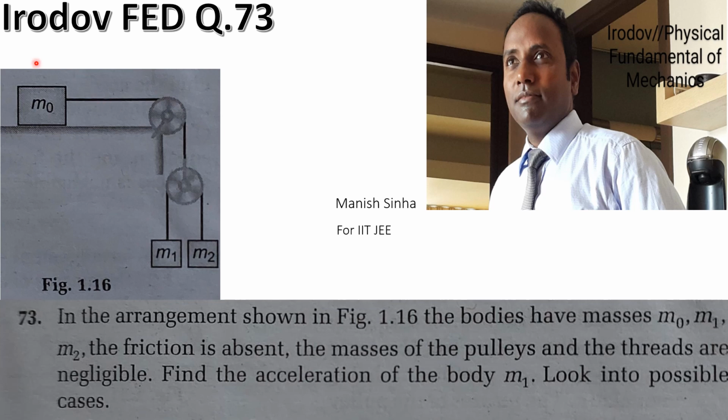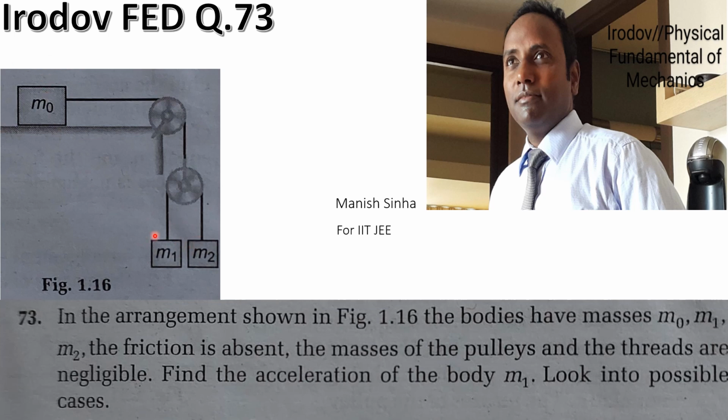Hello everyone. This question has been taken from Irodov, Fundamental Equation of Dynamics, question number 73. The question goes like: in the arrangement shown in figure 1.16, the bodies have masses m0, m1, m2.